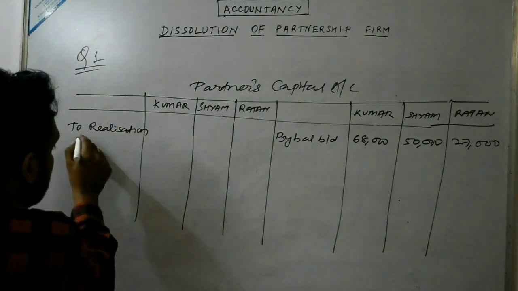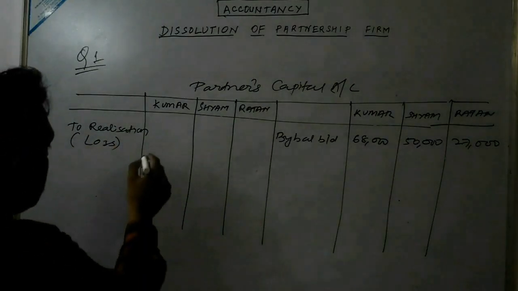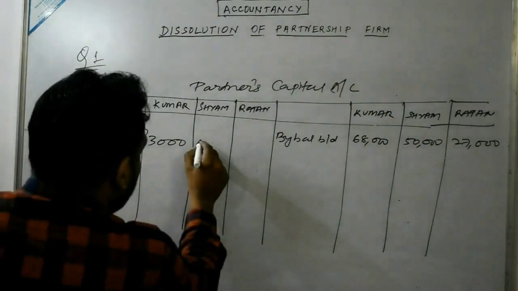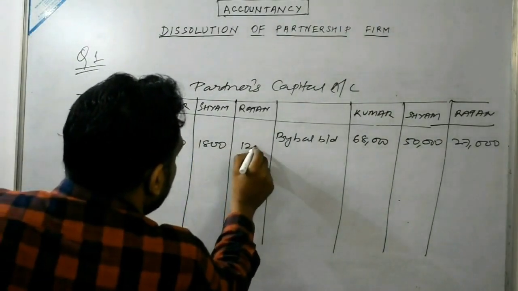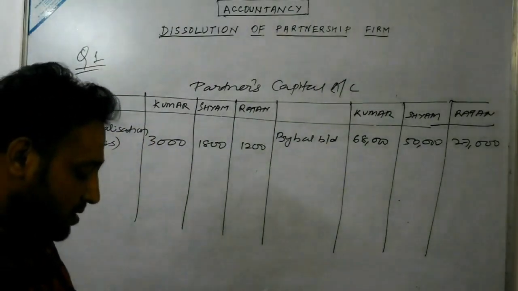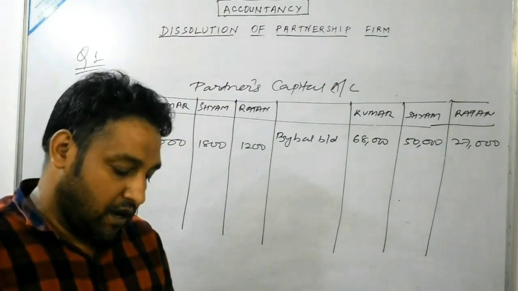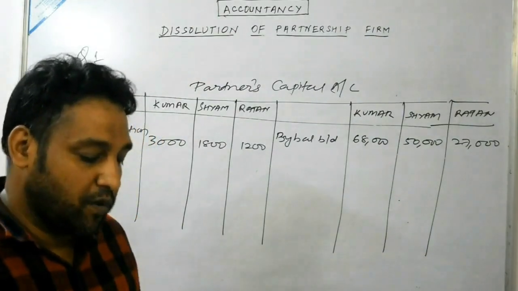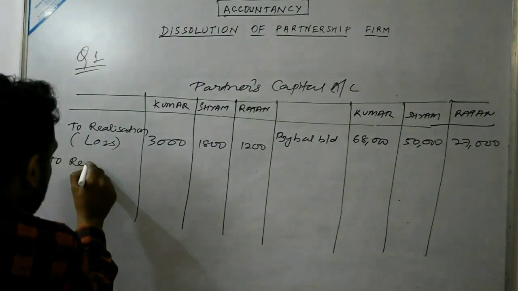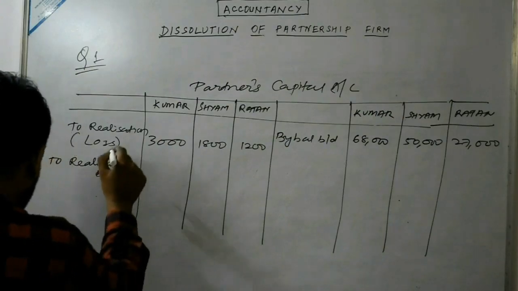Again, we have calculated the realization loss, so it will be shown on the debit side of the partners' capital account. The loss has been divided as 3,000, then 1,800 and then 1,200. Then in the adjustment we have seen that plant has been taken over by Kumar at 40,000 and motor van has been taken by Shyam at rupees 30,000. So that will be shown on the debit side, that is your to realization account.